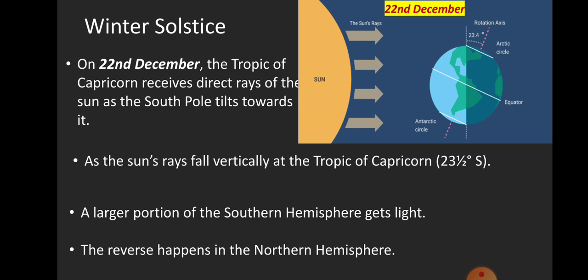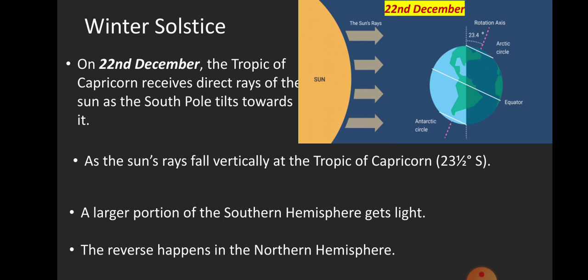On 22nd December, the Tropic of Capricorn receives direct rays of the Sun as the South Pole tilts towards it. As the Sun's rays fall vertically at the Tropic of Capricorn 23.5 degrees south, a larger portion of the southern hemisphere gets light.